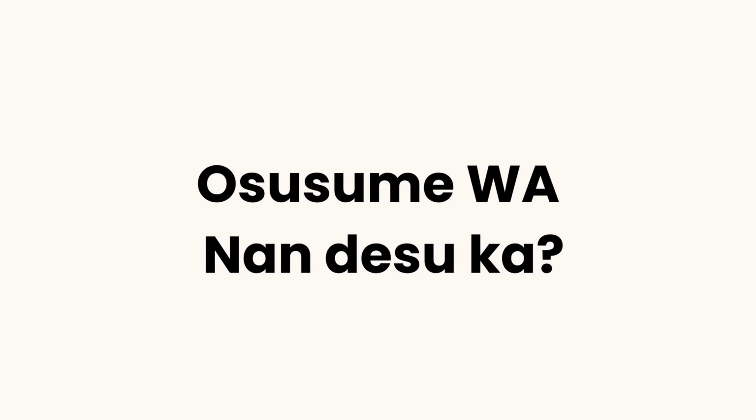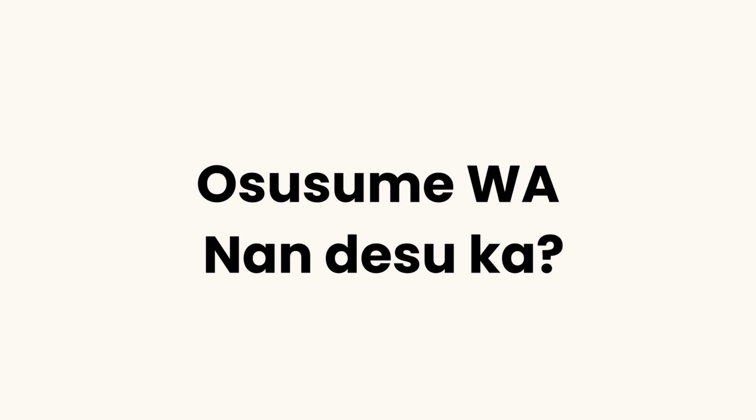Let's say you are at a restaurant and you want to know which dish is recommended. Then you would say, osusume wa nan desu ka? Direct translation, as for the recommendation, what is it? And to answer, you simply replace what with a specific item. For example, おすすめはラーメンです.